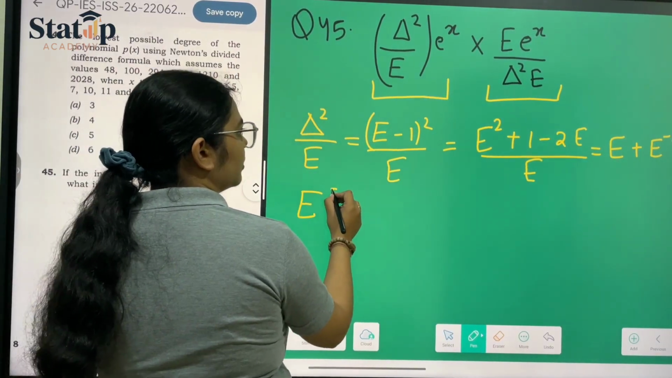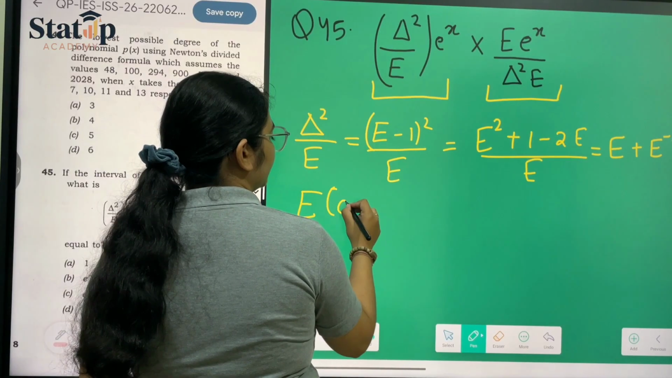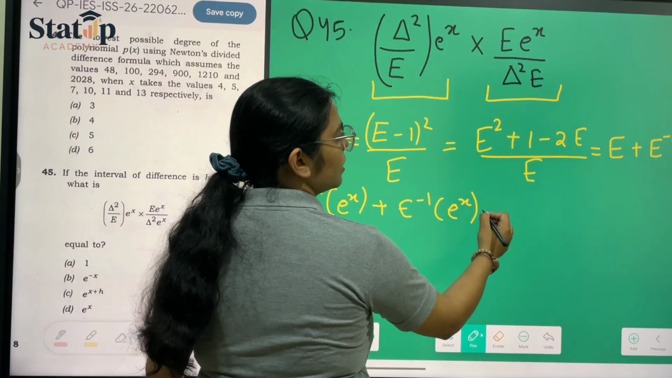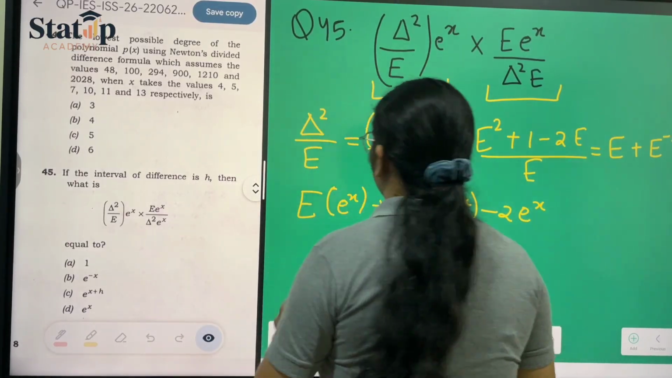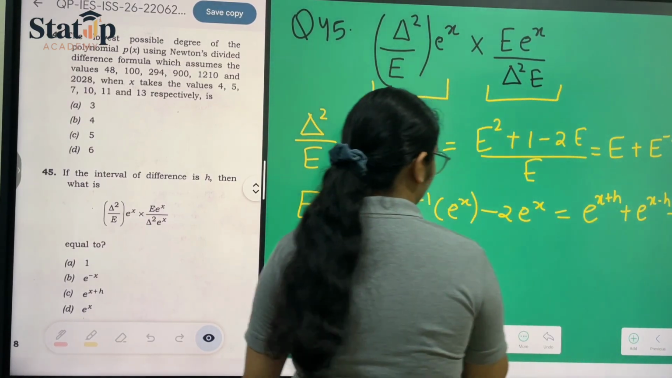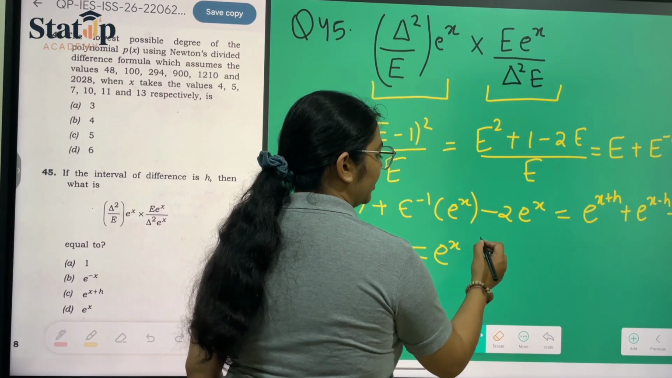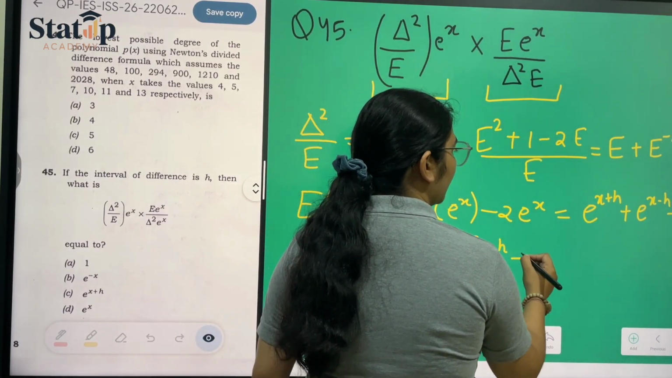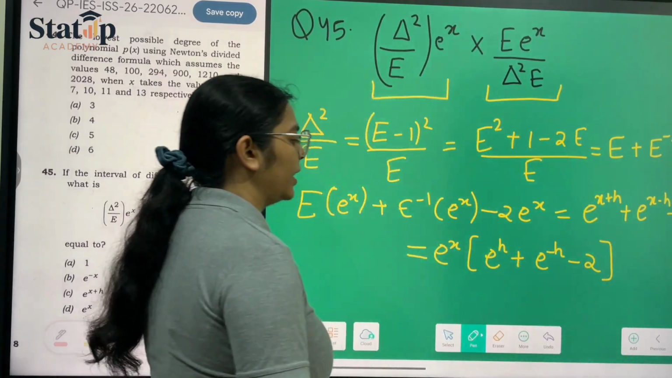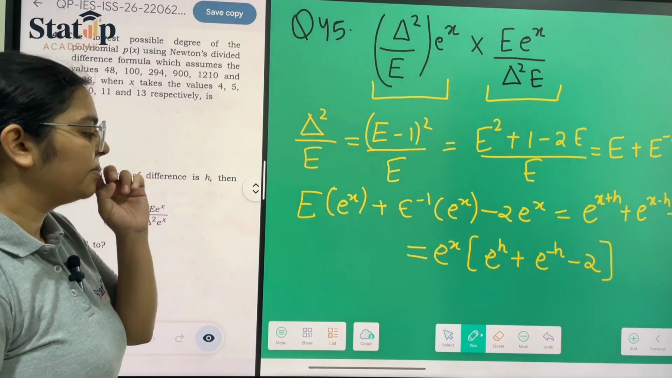So e raised to the power x plus h into e raised to the power x minus h minus 2 e raised to the power x. Here it is e raised to the power x plus h plus e raised to the power x minus h minus 2 e raised to the power x. Now we can take e raised to the power x common from here, and we will be left with e raised to the power h plus e raised to the power minus h minus 2. Okay, so this is our first term.